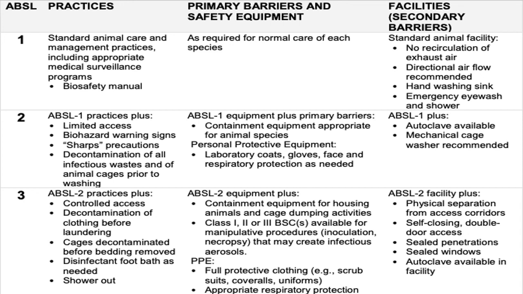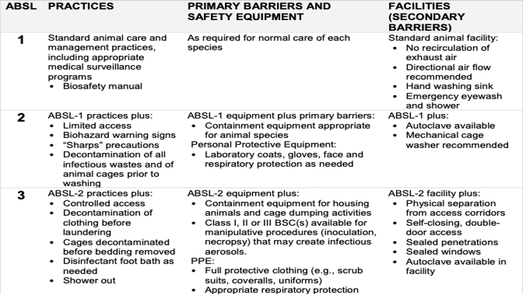And lastly, talking about the secondary barriers that are required in a ABSL 3 facility, it will have all the secondary barriers that are provided with the ABSL 2, along with physical separation of the facility from the corridors.